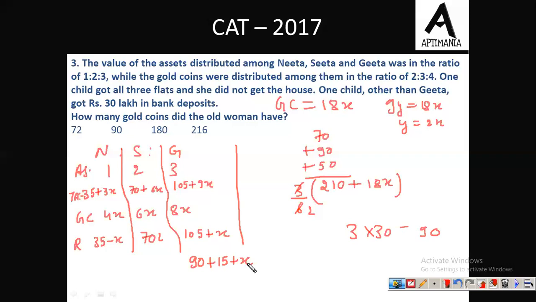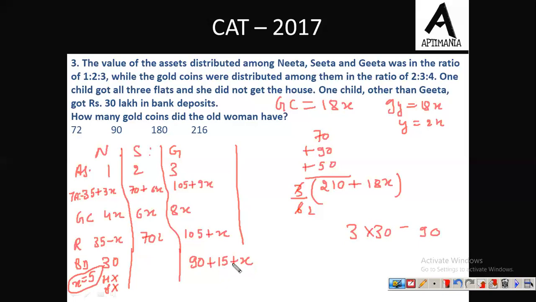One child other than Geeta got 30 lakh in form of bank deposit. Now suppose we give 30 lakh in form of bank deposit here, then we need to cover an extra 40 lakh. Now we cannot give the house to Sita. Why? Because the house is worth rupees 50 lakh, so this will exceed this value of 70. Fine. So what we can do is assume that the bank deposit received by Nita was of 30 lakh rupees, and she did not get any house or any flat. So in this particular case, the value of x must be 5 then. That will satisfy the condition.